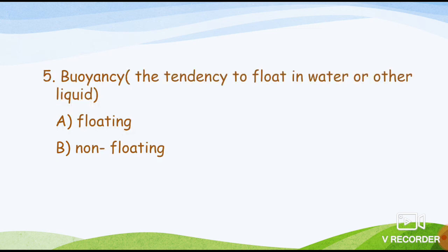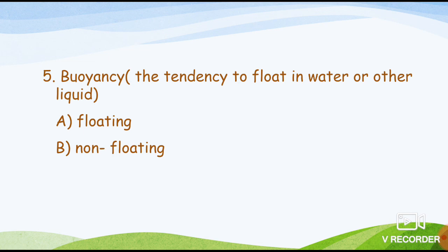The fifth one is buoyancy. Buoyancy means the tendency to float in or on a liquid, in the water or on the water. If it is floating, then you can put it into the floating group, or if it is sinking, non-floating, then you can put it into another group.